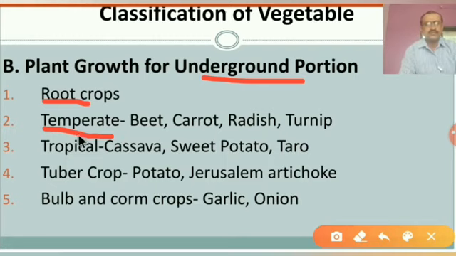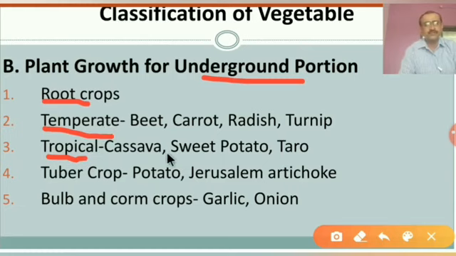Next one is the tropical plant. Here the tropical crop means a crop that grows only in a specific area, the tropics. Those plants are known as tropical plants.